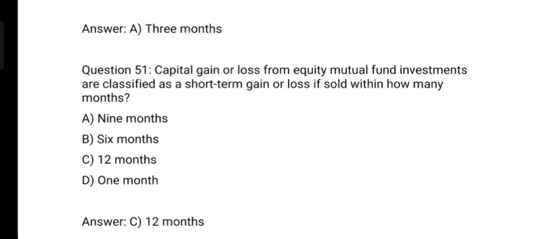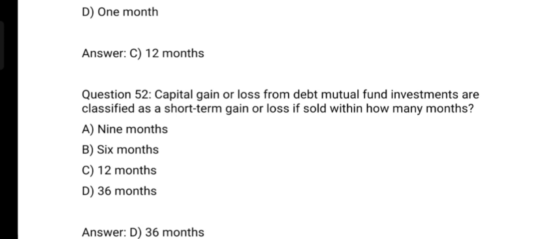Capital gain or loss from equity mutual fund investment is classified as a short-term gain or loss if sold within how many months? Option A 9 months, option B 6 months, option C 12 months, option D 1 month. And the correct answer is option C 12 months.